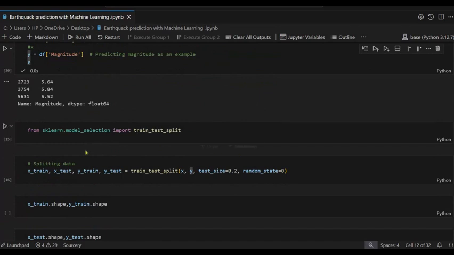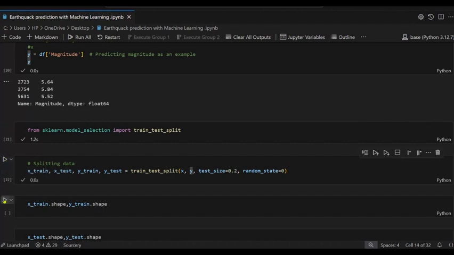Now training and testing the data, from sklearn.model_selection. So it's working now. It is splitting the data: X_train, X_test, y_train, y_test equal train_test_split, where we pass the X and y, and test size is given 0.2, meaning 80% training and 20% testing data. Random state 0, it starts from 0.